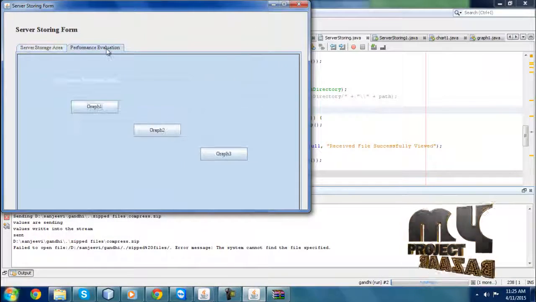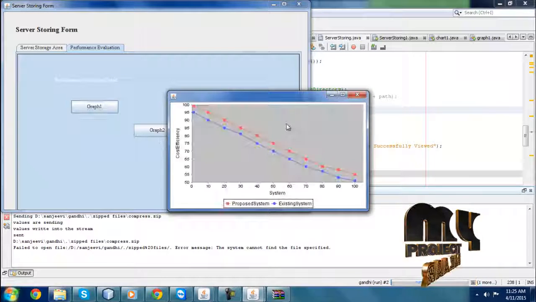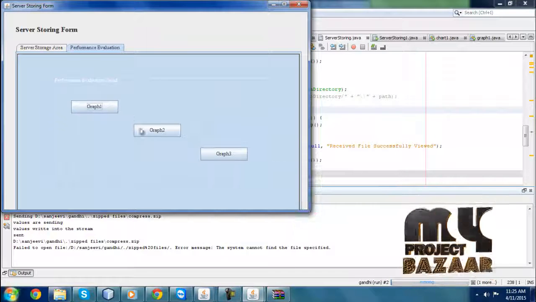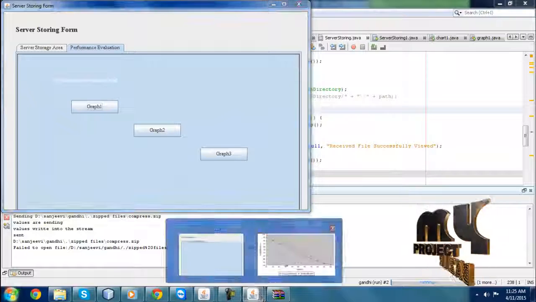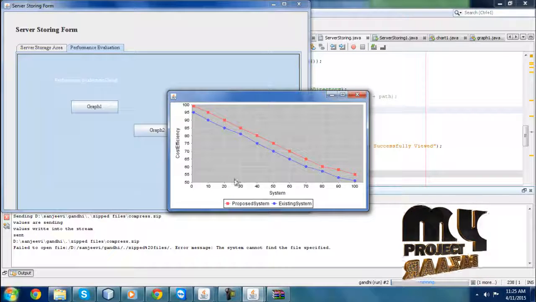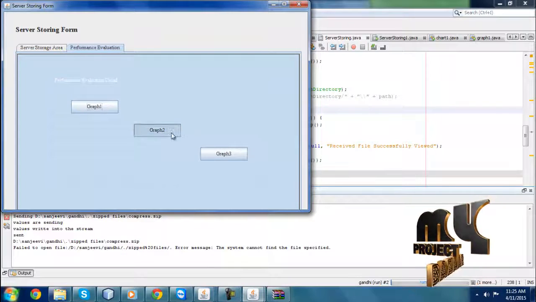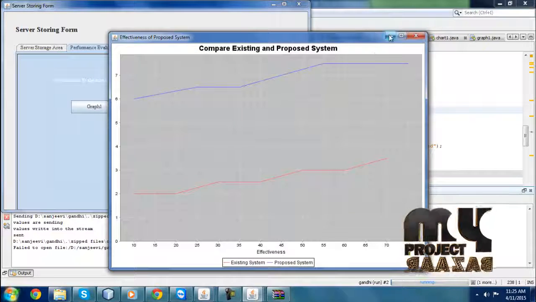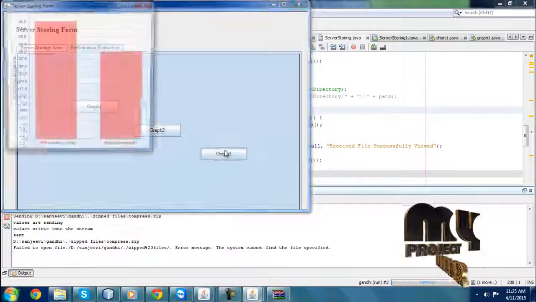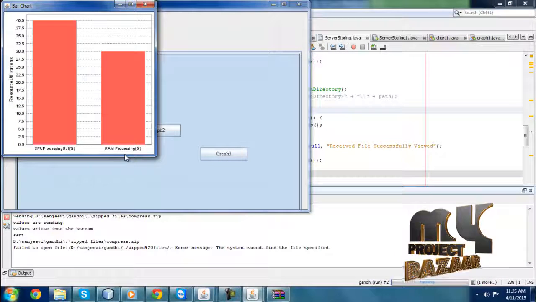Then here the performance evaluations. Here I have the performance graph. In this graph, comparisons of cost, efficiency, and the proposed system and existing system comparisons. Here the graph shows the existing system and proposed system, that means effectiveness. Then graph 3, CPU processing and RAM processing resource utilization.